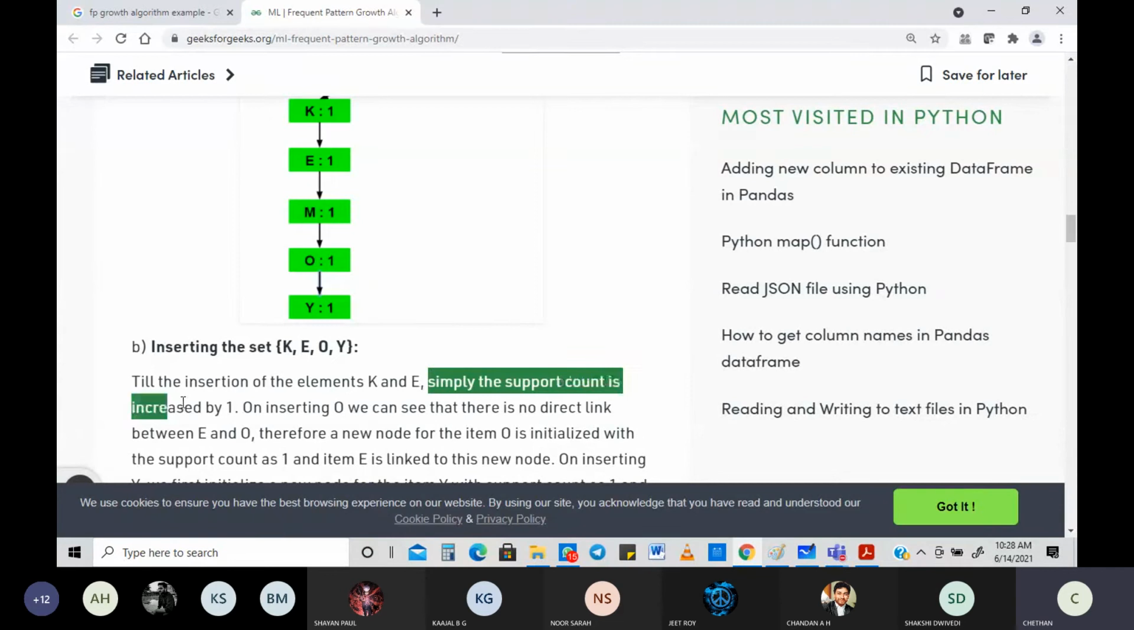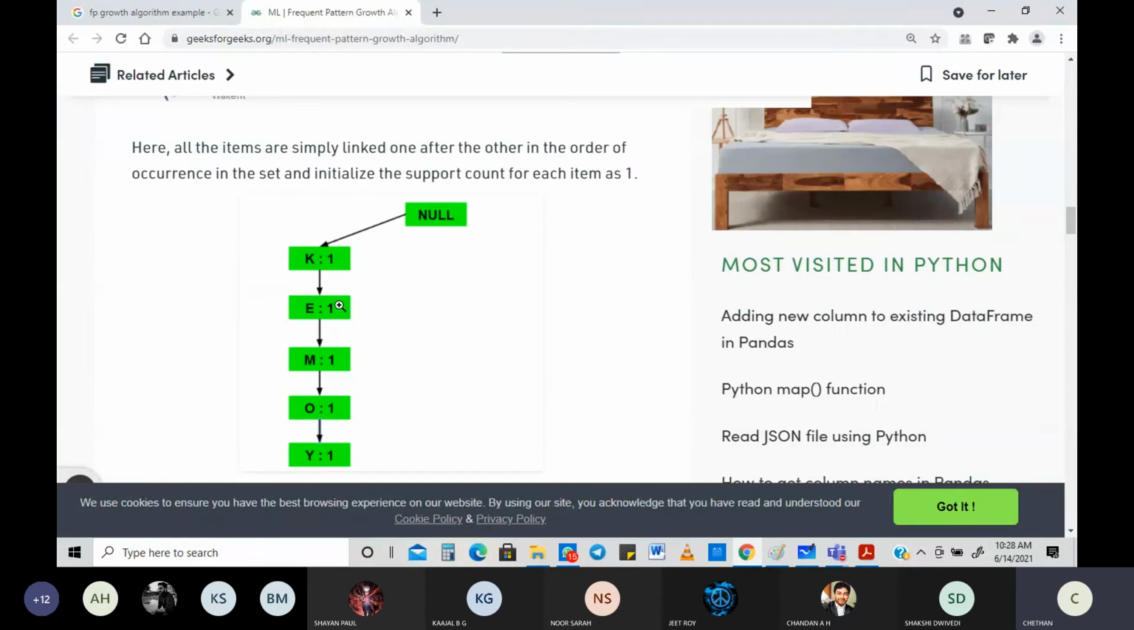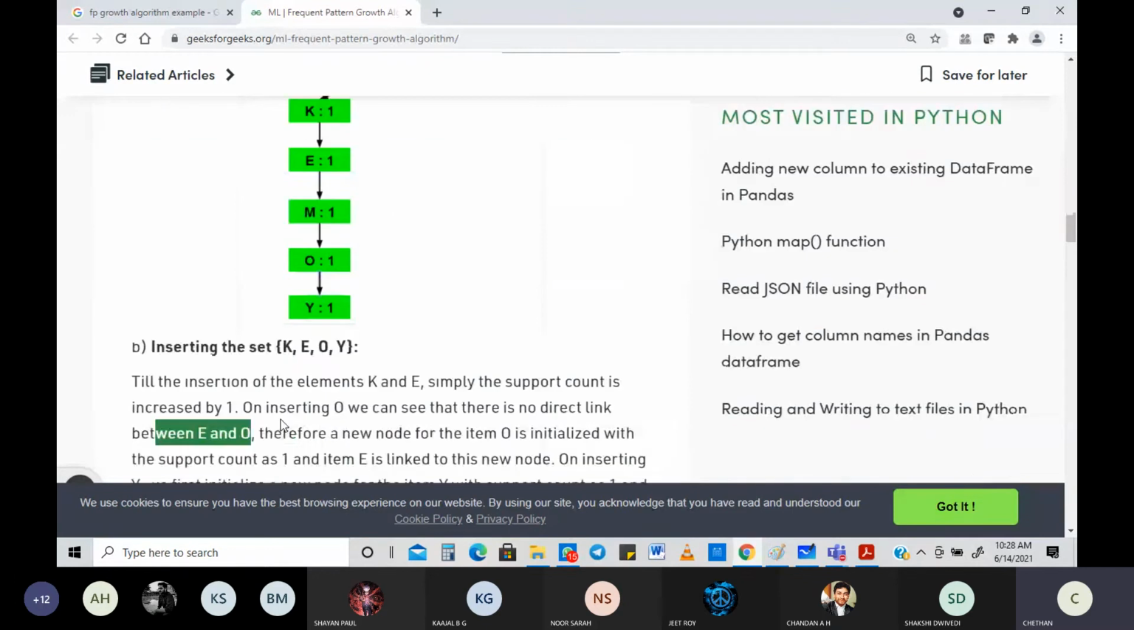Yes, of course. K is here, E is here, M is coming in between. O, there is no link here. For the second transaction, there is no direct link. Be careful with this line. No direct link between E and O. Therefore, a new node for item O is initialized. That is what you can see right here.